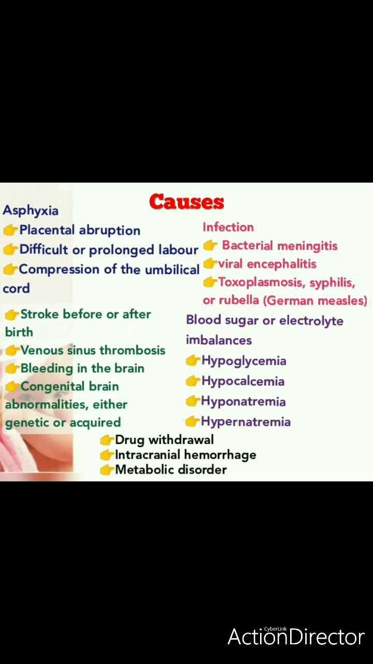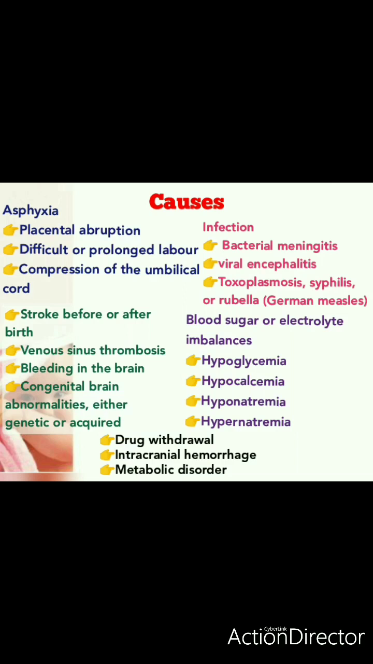or after birth, right? So asphyxia can happen due to what causes? Placental abruption, prolonged labor, compression of the umbilical cord. Already we have discussed this topic, right? Then infection also can lead to seizure, that is meningitis, encephalitis, TORCH infection from mother to baby. Then certain electrolyte imbalances like hypoglycemia, hypocalcemia, then hyponatremia, that is less sodium level, and hypernatremia, that is more sodium level in the blood. Then certain conditions like stroke before and or after birth, venous sinus thrombosis, bleeding in the brain, congenital brain abnormalities, right?